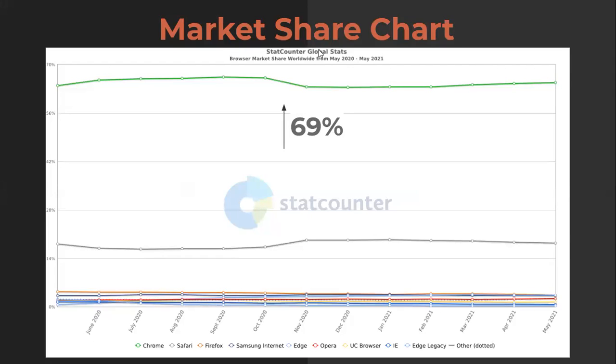Also, this is the market share chart where you can see the other browsers lying down with all those different colored lines, and the Chrome browser is the only one which is being used highly and effectively, which goes 69% higher than the other browsers, whichever you will find on the web.